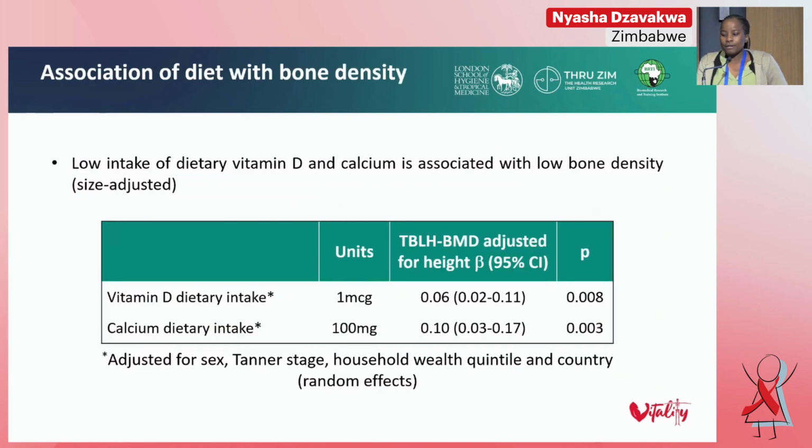After adjusting for sex, Tanner stage, household wealth quintile, and country, we found that a 1 microgram decrease in dietary vitamin D intake was associated with a decrease in bone density of 0.06. And a 100 milligram decrease in dietary calcium intake was associated with a decrease in bone density of 0.1.